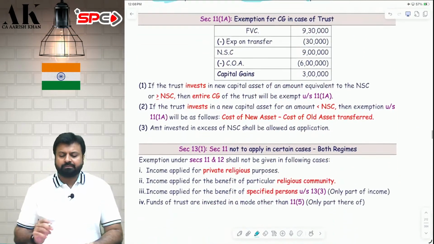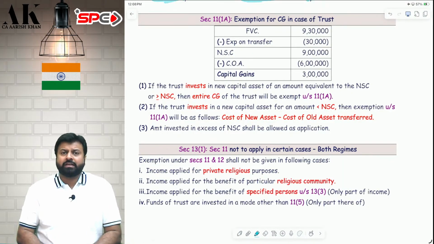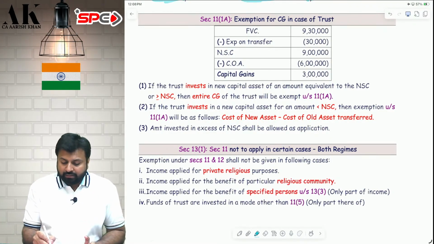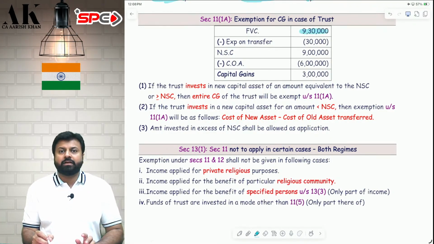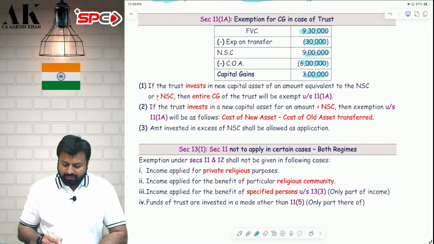Now let's talk about exemption for capital gains in case of trust. When can a trust claim exemption in case of capital gains? Very simple. Let's take an example. The full value of consideration of the asset is 9,30,000. Expense on transfer is 30,000. Net consideration is 9 lakh. Cost of acquisition of the asset is 6 lakh and capital gains is 3 lakh.